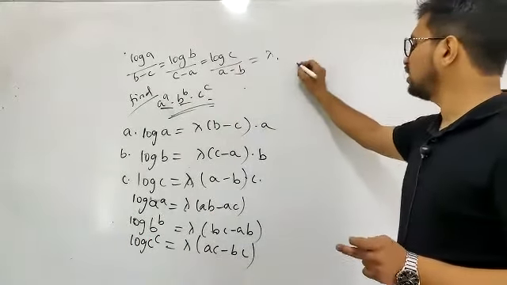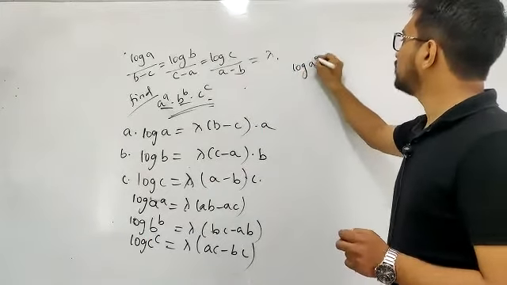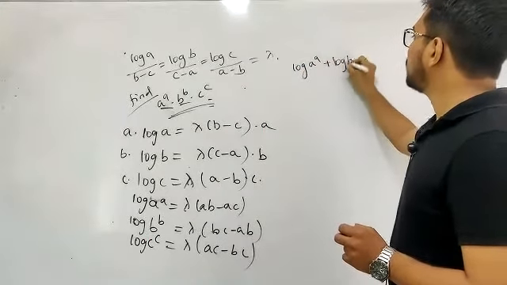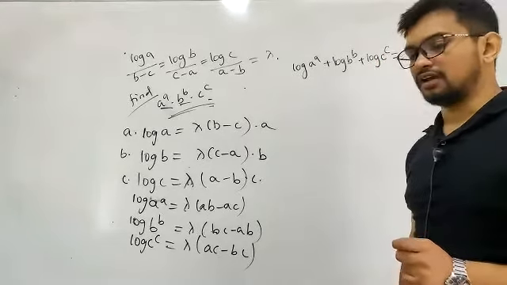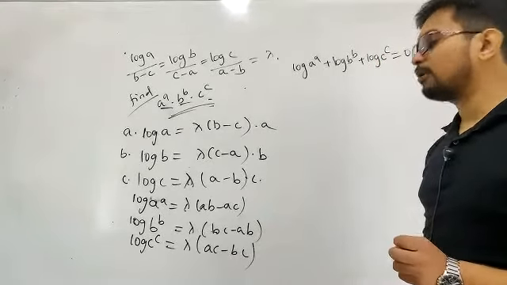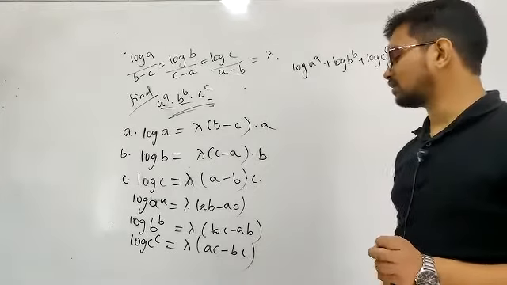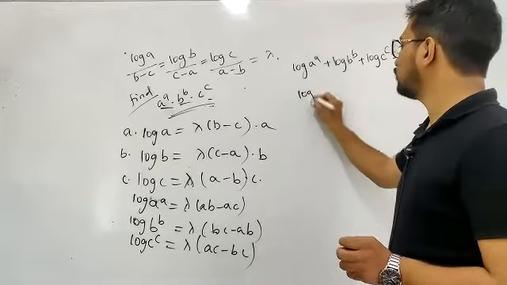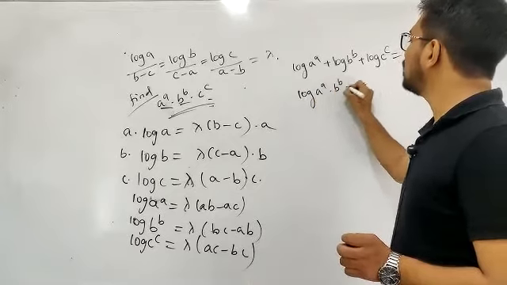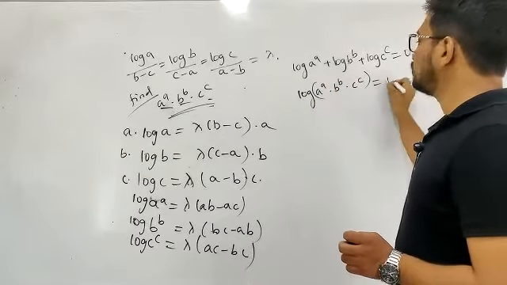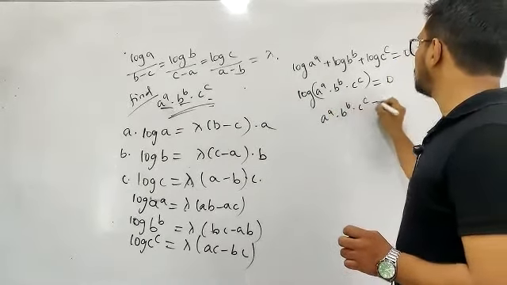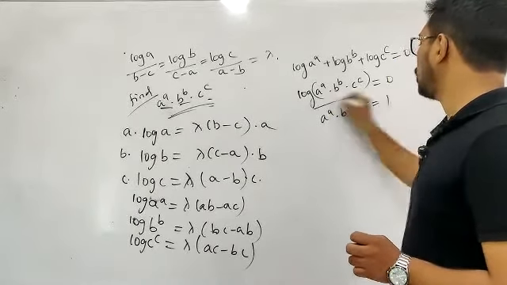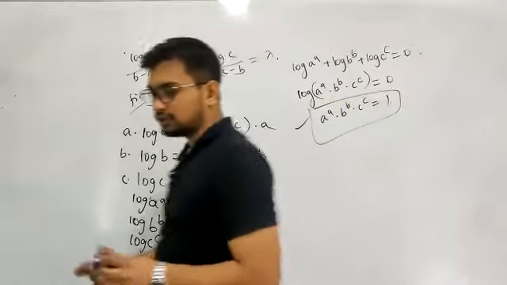If I add all these three things, you'll be getting log of A power A plus log of B power B plus log of C power C is equal to 0. So this is log of A power A into B power B into C power C, and this is equal to 0. So simple idea, A power A into B power B into C power C has to be equal to 1. Log 1 is 0. So this value has to be equal to 1.